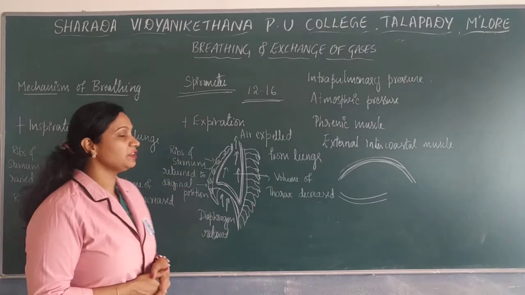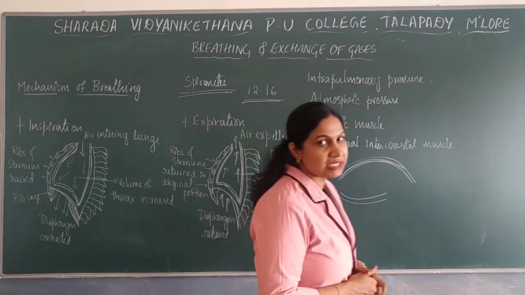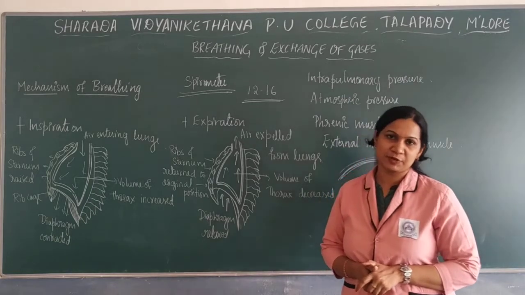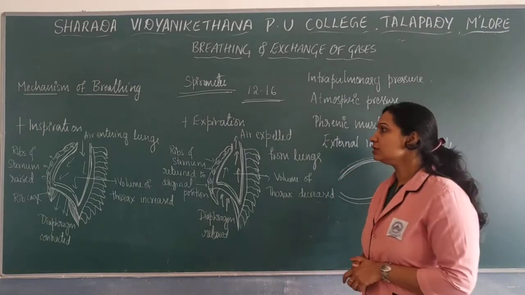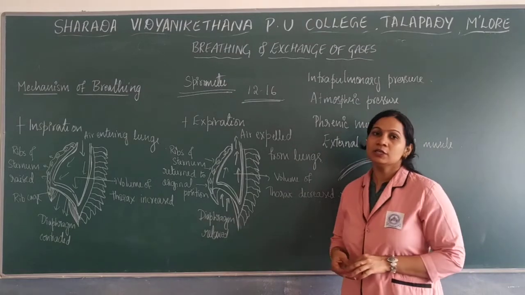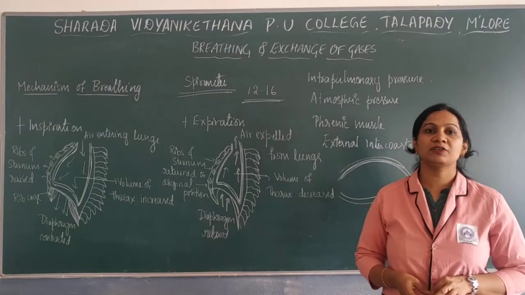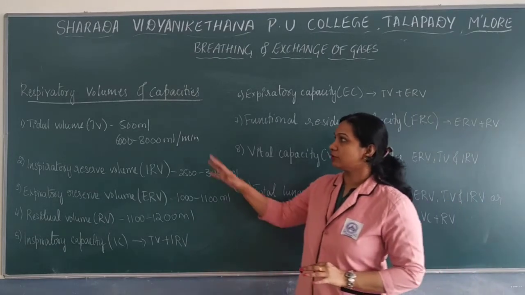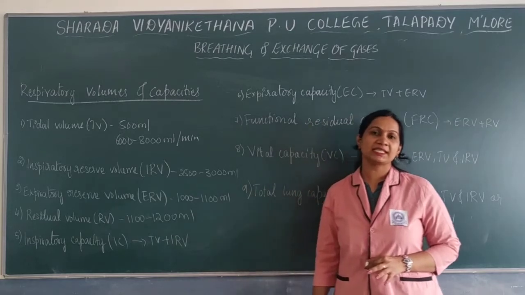A healthy individual can breathe about 12 to 16 times per minute, and the spirometer is especially used for it. Okay. So this is regarding the mechanism of breathing. Next we'll move on to the respiratory volumes as well as the capacities.